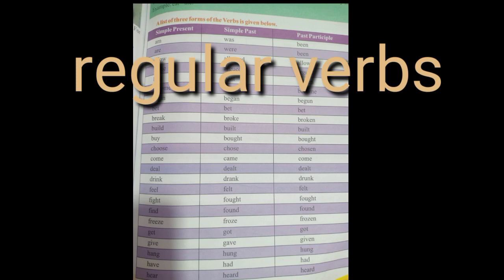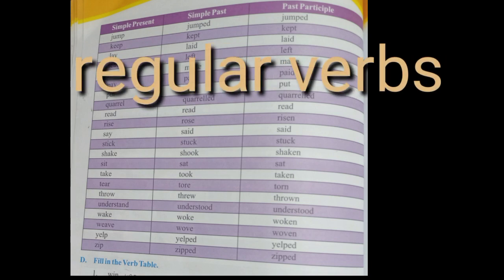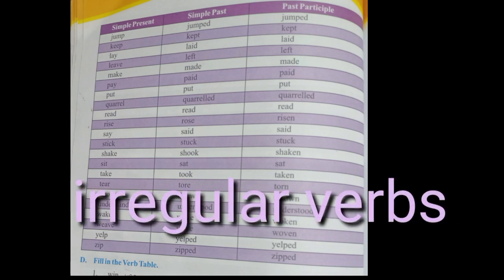Now see the examples of these tenses. Jump, jumped, zip, zipped, quarrel, quarreled. We are adding ed to these words to form the simple past, so they are known as regular verbs. Now see, some words are sit, sat, say, said, rise, rose. In these words, the words are getting changed. These are known as irregular verbs.